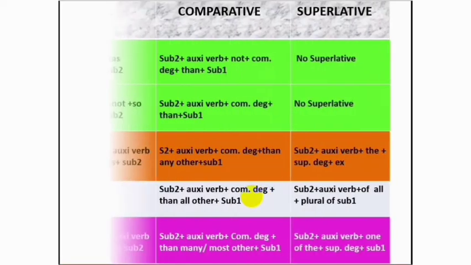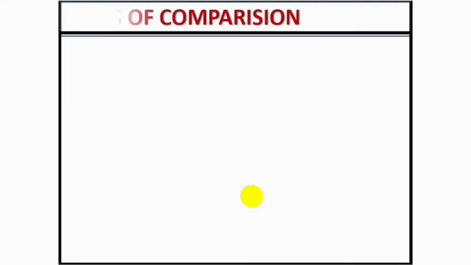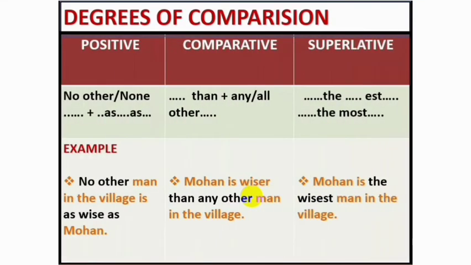Let's take a sentence. Mohan is the wisest man in the village. This sentence is superlative because "the" and "est" is there.